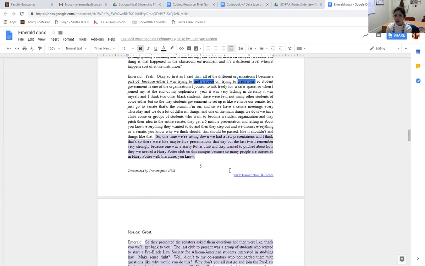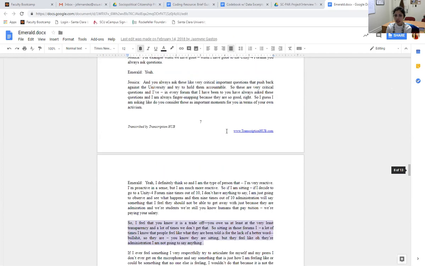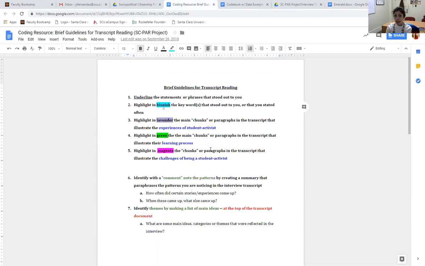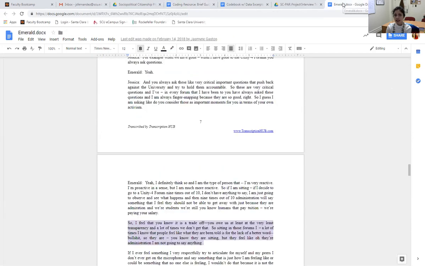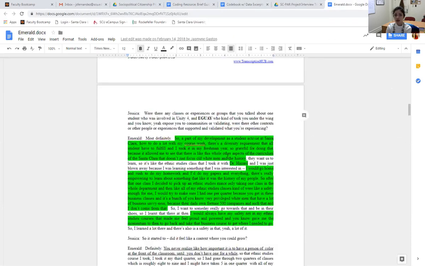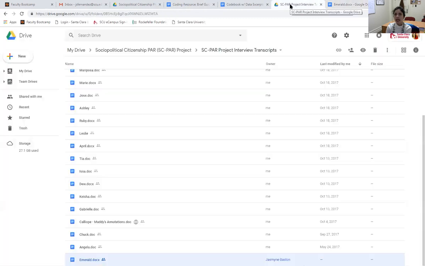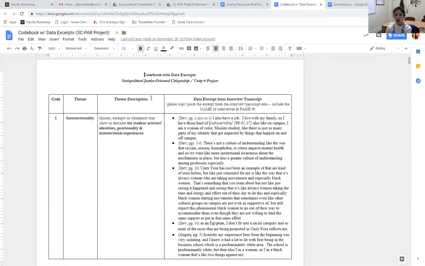Now that's the first phase, right? Reading through it and making sure that it's been color-coded according to our coding scheme. The second step is reading through it again, or reviewing those sections that have already been coded and color-coded, and copying and pasting them onto the codebook with data excerpts.